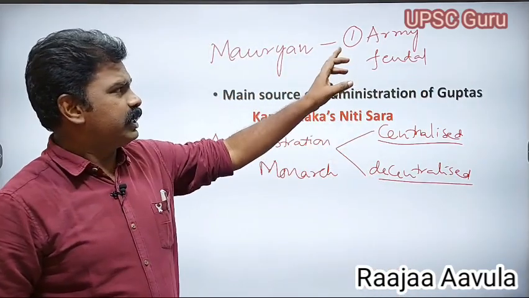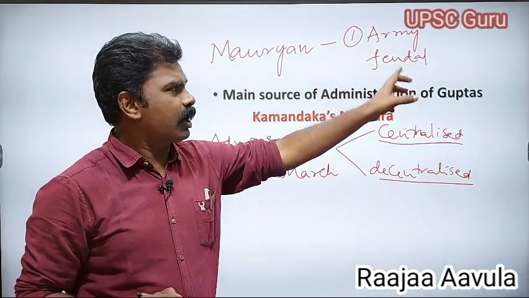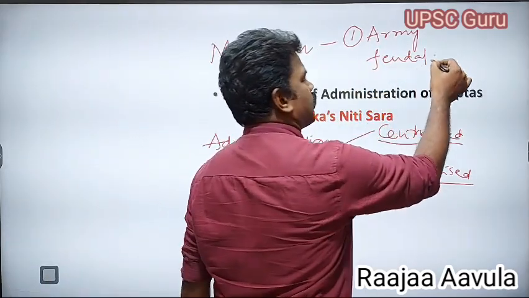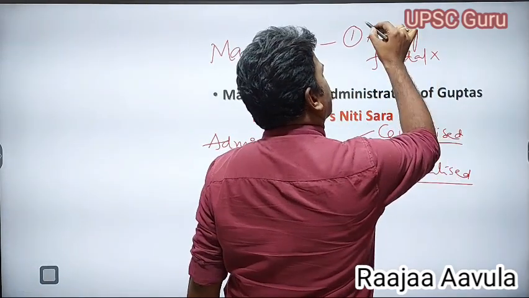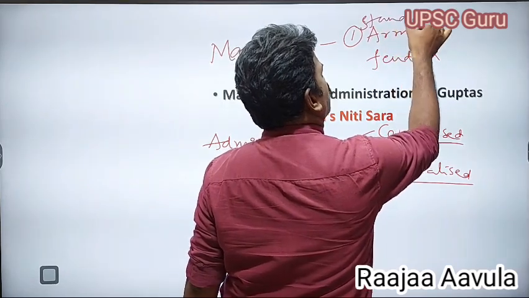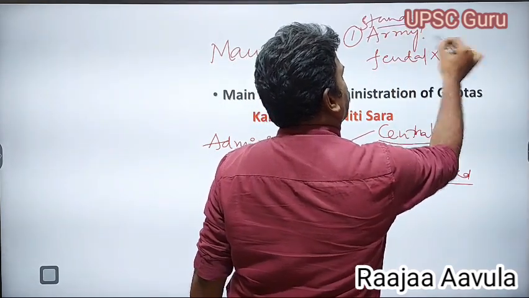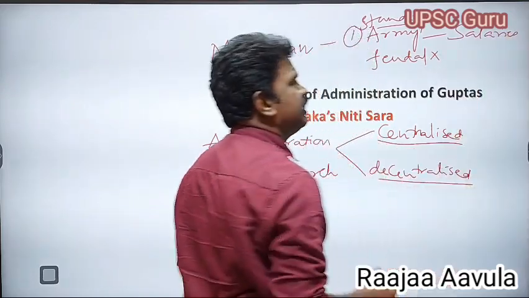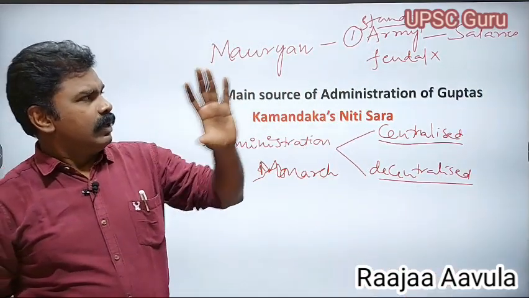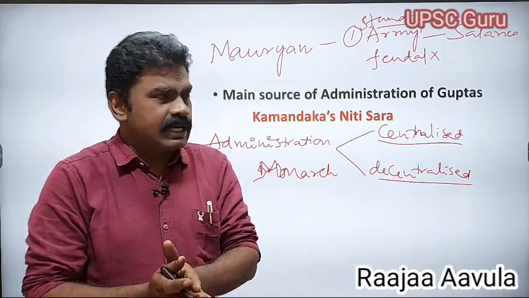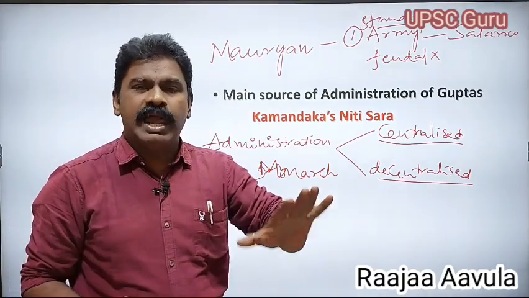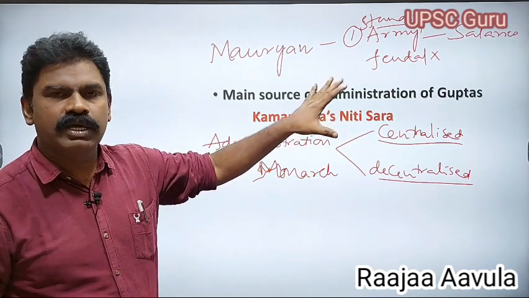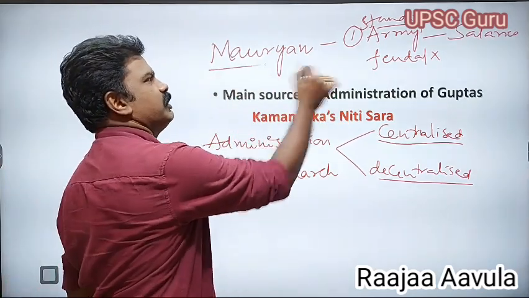There was no feudal army during the time of the Mauryan period. There was only a standing army, giving salaries to the soldiers. There were no land grants. Only salaries were given to the soldiers. That was the Mauryan administration.